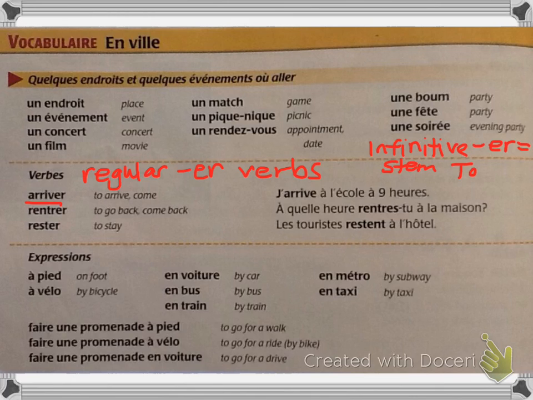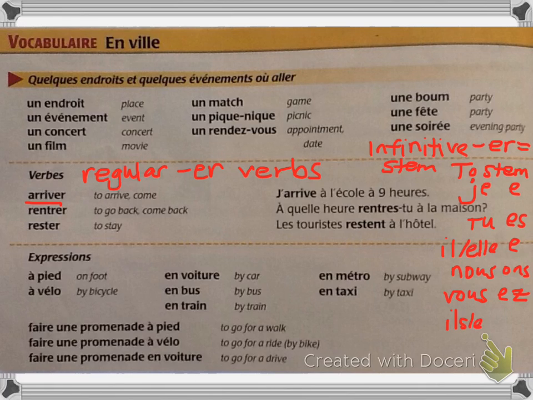And to the stem we add, depending upon the subject. Right? For je, we add an E. For tu, we add an ES. For il or elle, singular, we add an E. For nous, we add ONS. For vous, we add EZ. And for il and elle pluriel, we add ENT. So they follow that pattern.